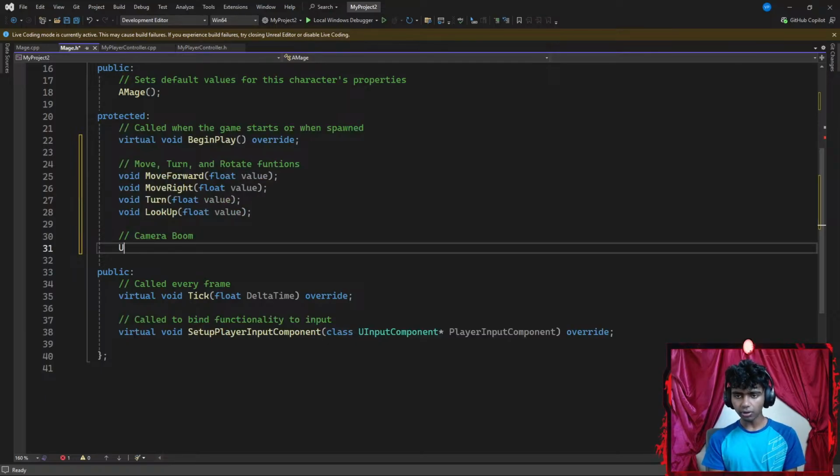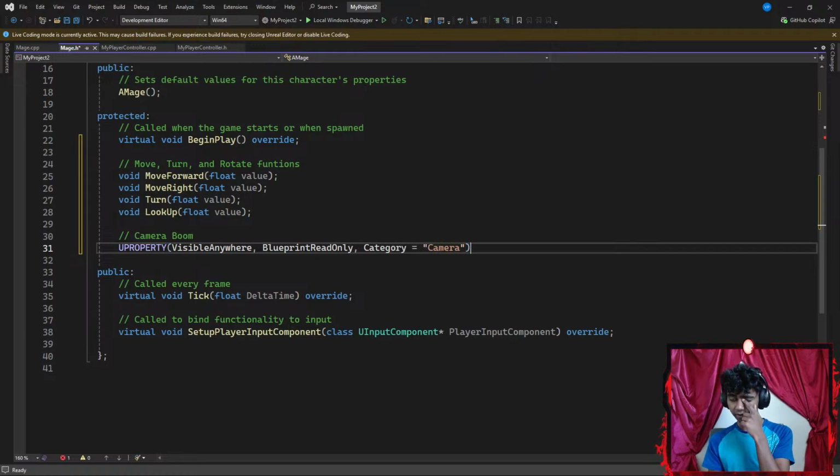Okay, that's it. I'm gonna go ahead and add a UPROPERTY. My UPROPERTY is gonna have a few parameters. I want my spring arm component to be VisibleAnywhere. I want it to be BlueprintReadOnly, so my Blueprint can only read it, not edit it or anything. And then I want my category to be equal to something like Camera. I want it to be under my Camera section, ending with a semicolon.